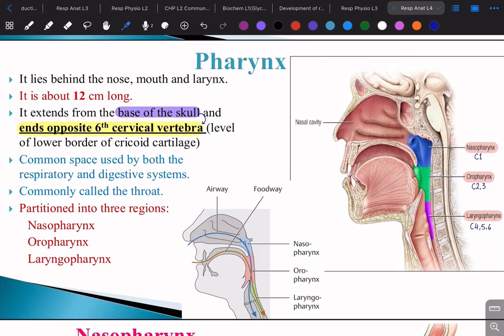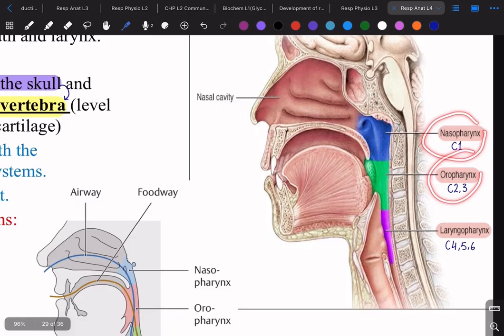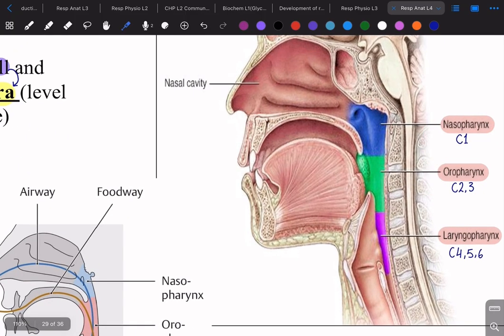Then we have to know their vertebral levels, as we studied in the first lecture, the vertebral level for each part of the sternum and all. So now let's know the vertebral level for each part of the pharynx. It's a very easy way to remember. Nasopharynx is the first part, right? So it's the first division, so it has one vertebral level, which is going to be C1.